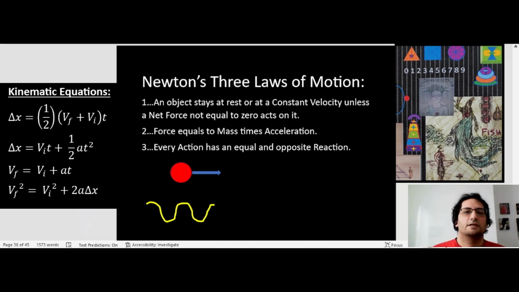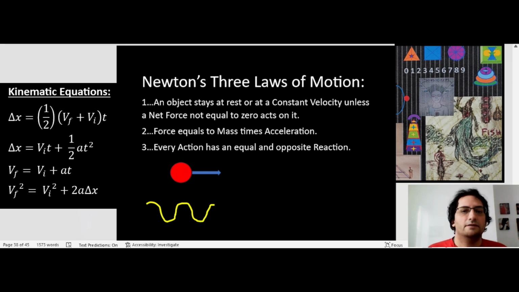The first law states that an object stays at rest or at a constant velocity unless a net force not equal to zero acts on it. The first law is the law of inertia, which states that an object with mass tends to continue at the rate that it was going before. If the object was at rest, it will want to stay at rest. If the object was moving, it will want to continue at that motion unless a net force acts on it, and then it changes direction or changes the velocity and so forth. So the first law is the law of inertia.